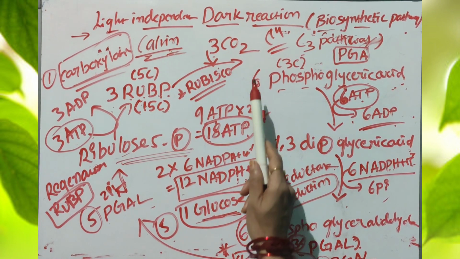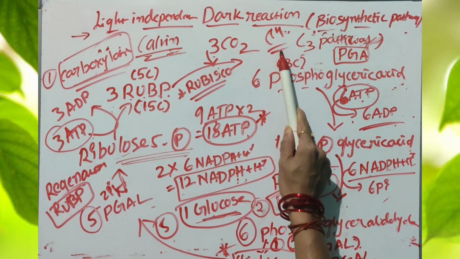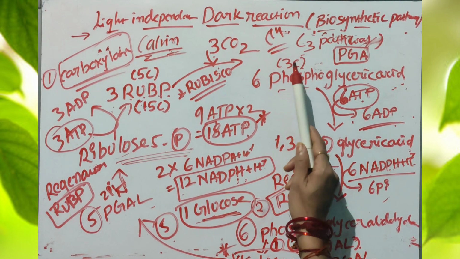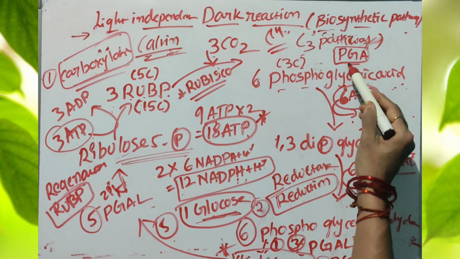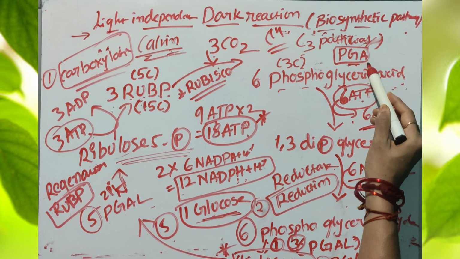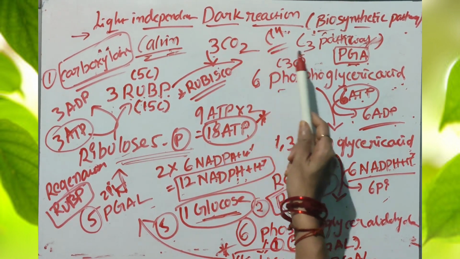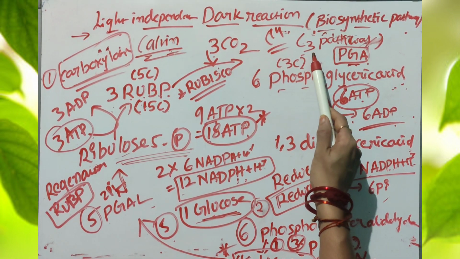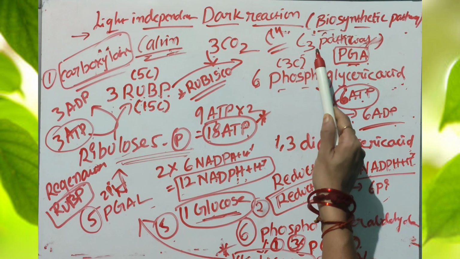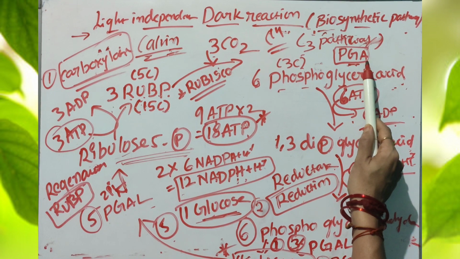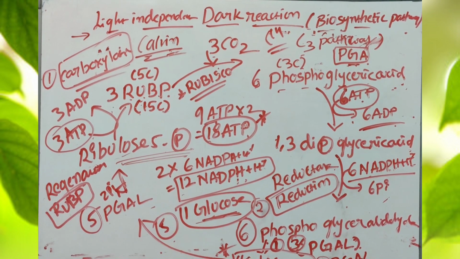by using radioactive isotope C14 labeled. Which organism was observed? Green alga. So the first stable compound is 3-phosphoglyceric acid. Another name of the dark reaction is the C3 pathway. C3 means 3 carbon compound. The first stable 3 carbon compound is phosphoglyceric acid. So these are the main important points and the important mechanism involved in the dark reaction.